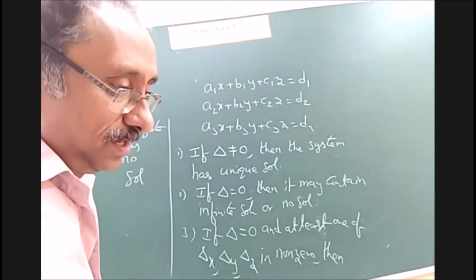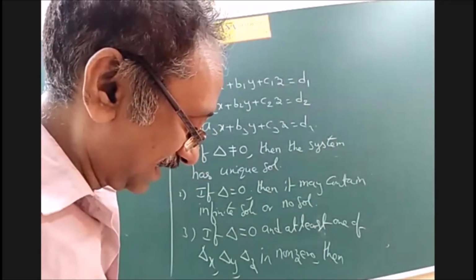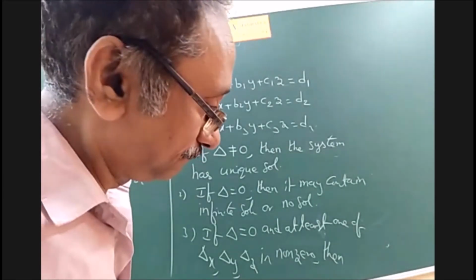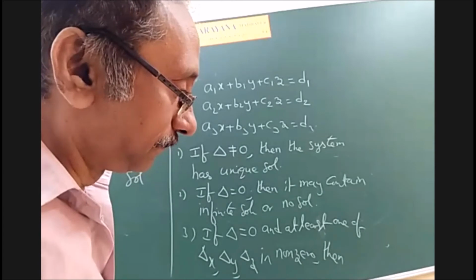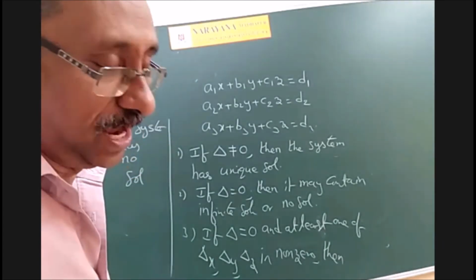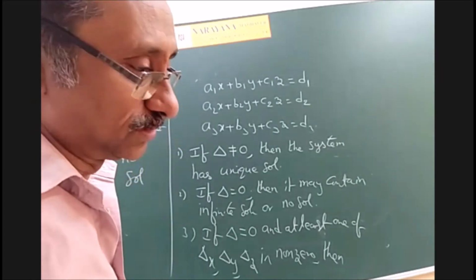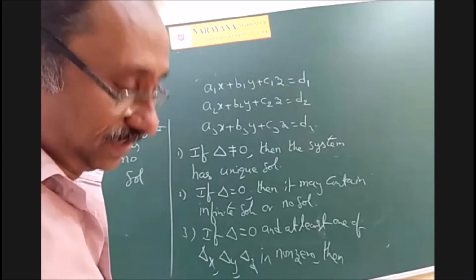If all the deltas are zero, delta x, delta y, delta z and delta also, then it may have no solution or infinitely many solutions. We cannot conclude anything from that.